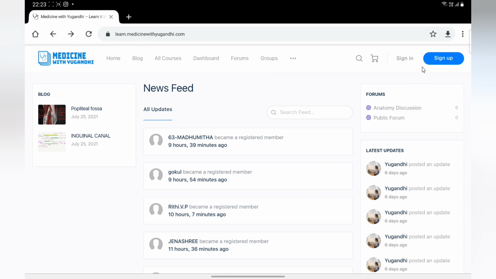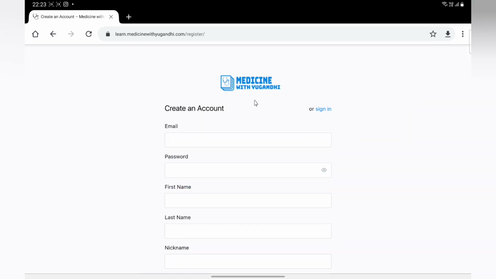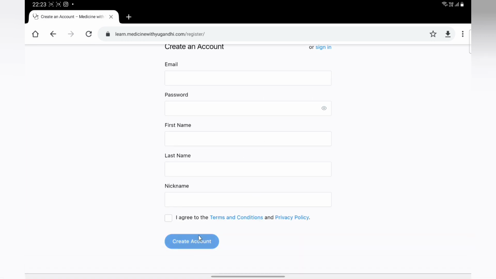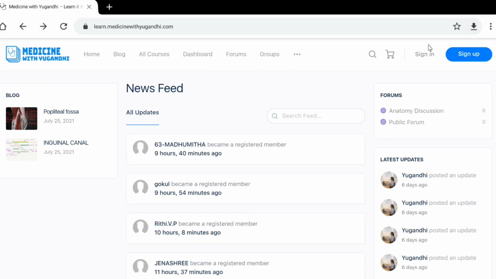And if you have not yet registered, just click on the sign up button. Right, so click on the sign up button, it will take you to a page which appears like this. Just fill all the particulars and create the account. Then you can come back and you can just sign in to access all the features.